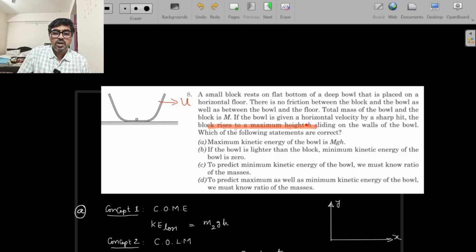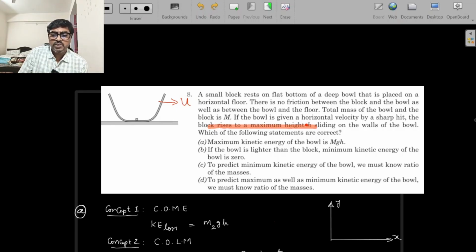Subsequently, it is seen that the block rises to a maximum height h, sliding on the walls of the bowl. So why would the block move when we hit the bowl? To understand that, we can study it from the bowl frame after it is hit. With respect to the bowl, the block will start moving backward with the same velocity, eventually reaches the edge, climbs up, then slides down and slides forward. So it will be oscillating back and forth on both walls. It's going to be oscillatory motion, of course not simple harmonic motion. So definitely it will climb up the walls.